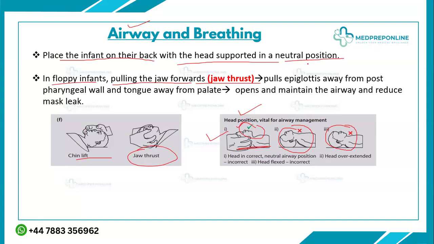And what does this jaw thrust do? Basically it pulls the epiglottis away from the posterior pharyngeal wall, and the tongue away from the palate, and in this way it opens and maintains the baby's airway and reduces the mask leak. This is also a question in the TAS paper, in which they have asked about the underlying mechanism of this jaw thrust, and the actual answer is that it pulls the epiglottis away from the posterior pharyngeal wall and puts the tongue away from the palate. So by putting the baby's head in the neutral position and then doing the chin lift and the jaw thrust, you are opening the airway so that it becomes maintainable.